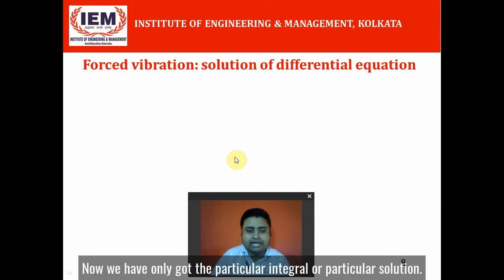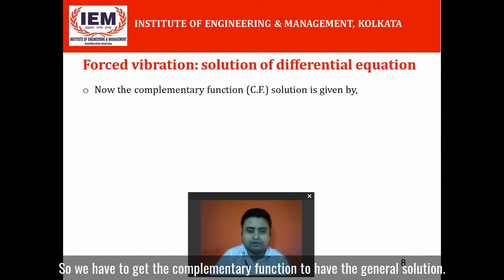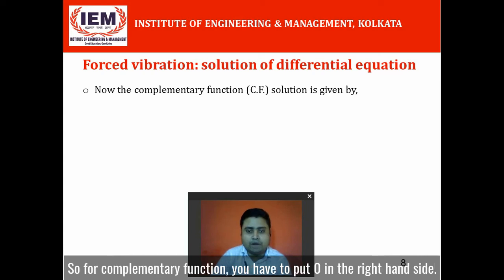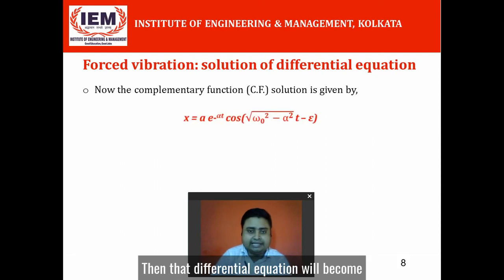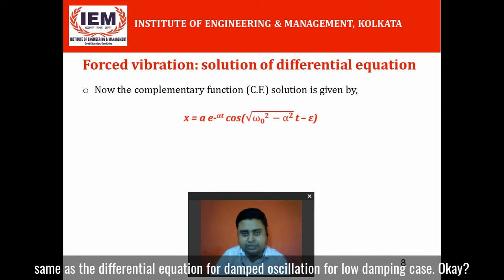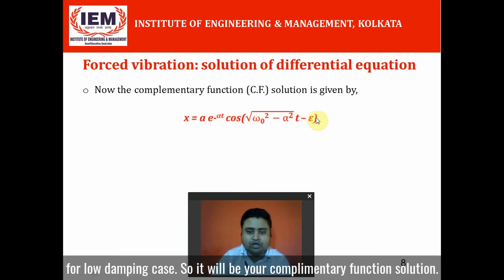Now we have only got the particular integral, so we have to get the complementary function to have the general solution. For the complementary function, you have to put 0 on the right hand side. Then that differential equation becomes the same as the differential equation for damped oscillation, for the low damping case.